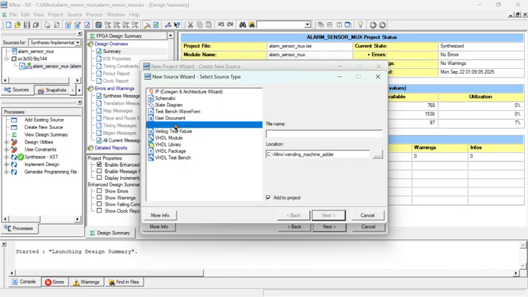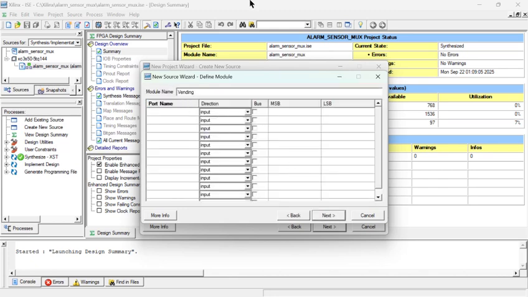Now click on next, create a new source. Here you can see a Verilog module. I'm giving the name vending. So click on the next option. Give your inputs. Now I'm going to give my inputs: coin one, coin two, CE. Sum, so this is my output.